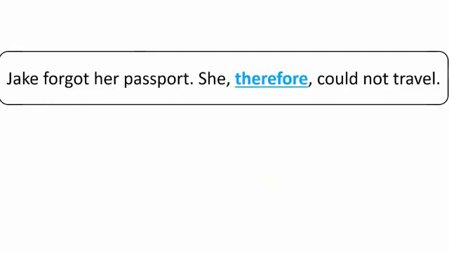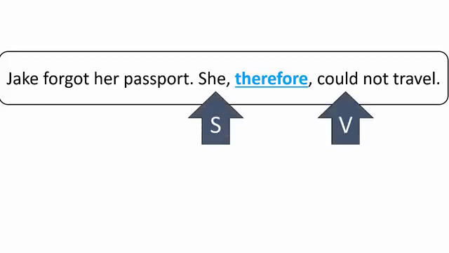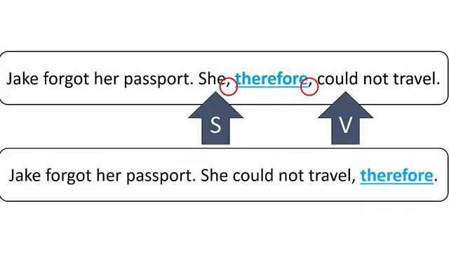Here is a third way that we can use a transition. Jake forgot her passport. She therefore could not travel. This is only acceptable for some transitions, which we will go over in a moment. We can put the transition between the subject and the verb. In this case, the transition should be preceded by a comma and followed by a comma. And finally, we can put the transition at the end of the sentence. Jake forgot her passport. She could not travel, therefore. And it should be preceded by a comma.